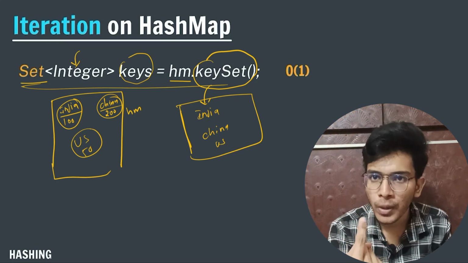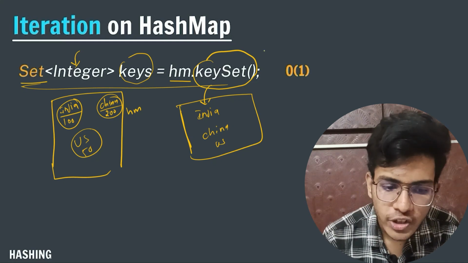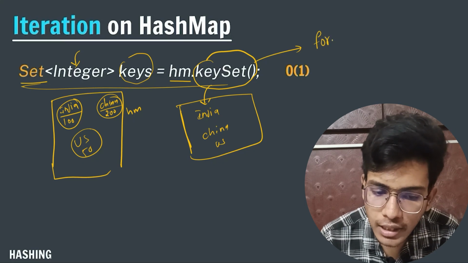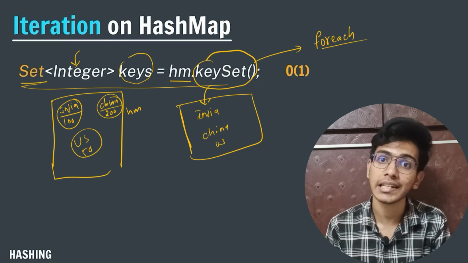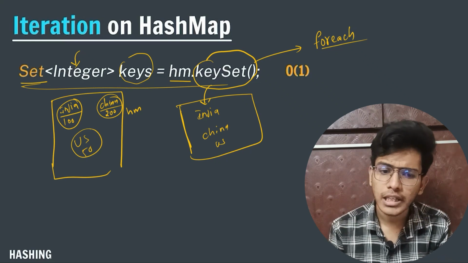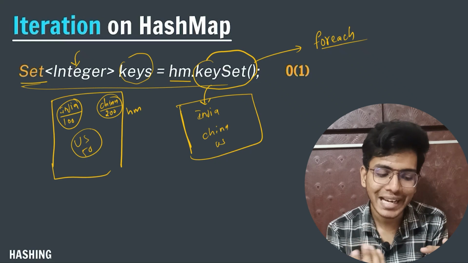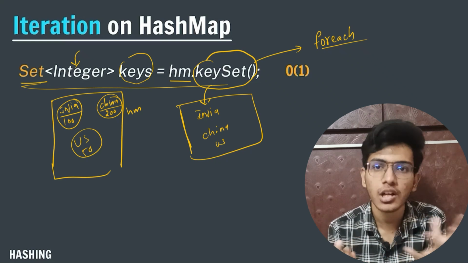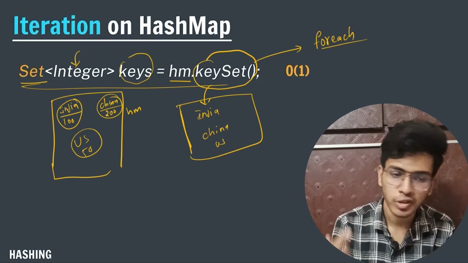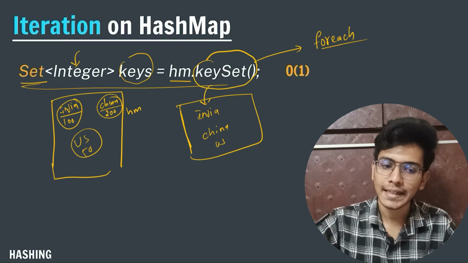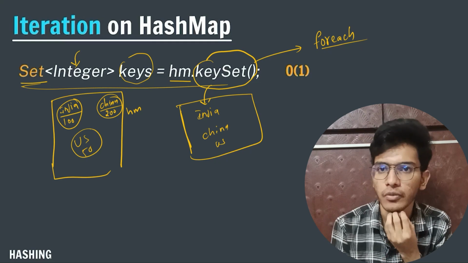After that I will run a loop, a special type of loop. The special type of loop I'm going to run is the for each loop. And I believe this is the first time you are hearing this, for each loop. The for each loop is very similar to our general loop, but the only difference is that to iterate on a collection of items, we use the for each loop. To iterate data types we use a general loop, but to iterate items in different collections, we use the for each loop. I will show you how the for each loop works.